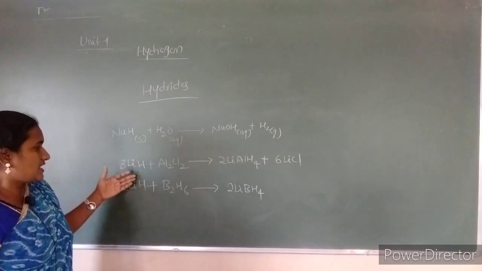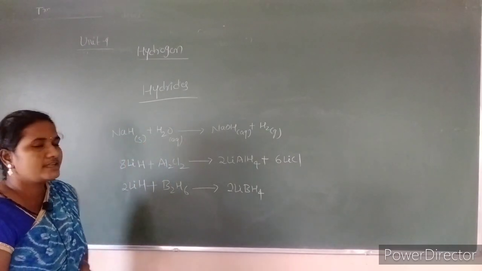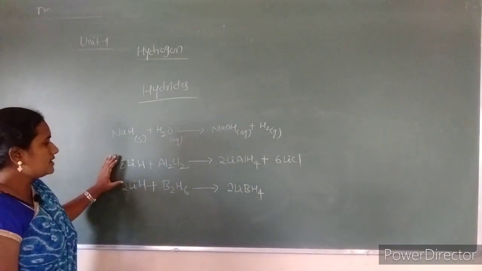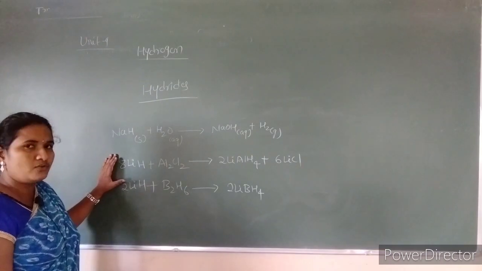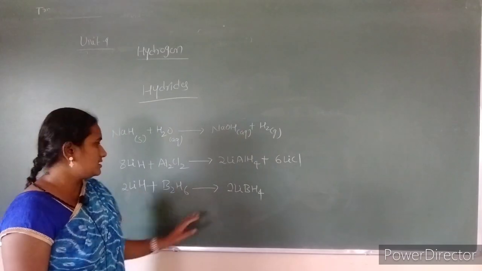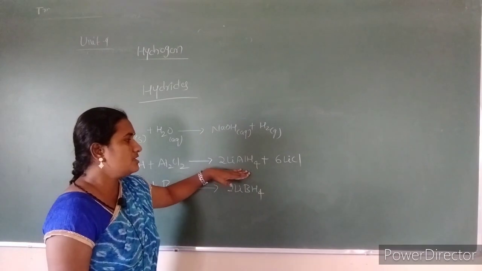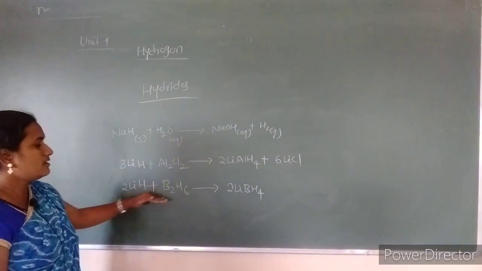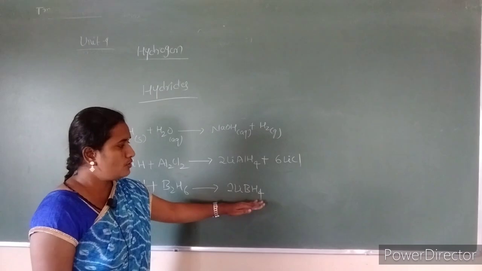So except lithium, almost all ionic hydrides eagerly react with the water and liberate hydrogen in the form of gas. But lithium at moderate temperature is unreactive with oxygen and fluorine. As a result, we are going to get the formation of reducing agents here. While treating lithium hydride with aluminum chloride, it forms lithium aluminum hydride with the liberation of lithium chloride, and lithium hydride, when it reacts with boranes, we will get the formation of lithium borohydride.